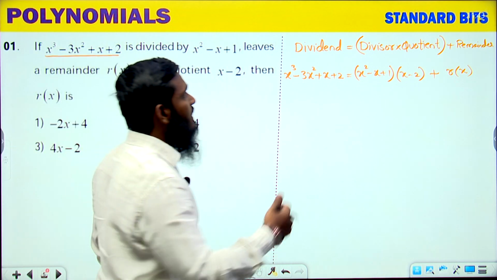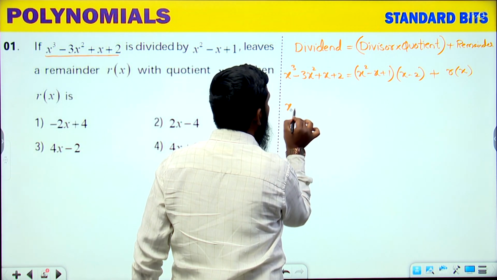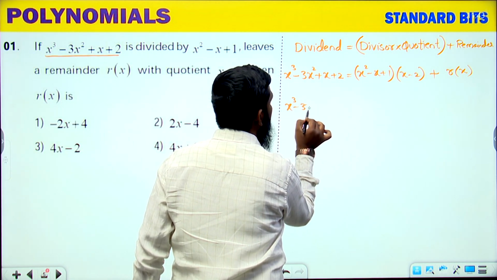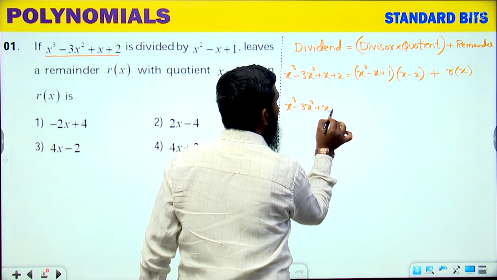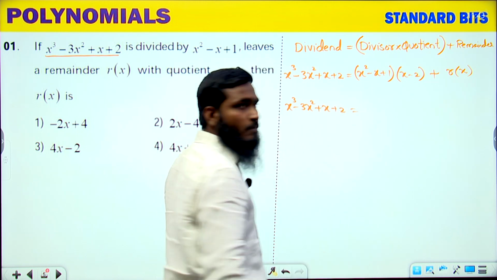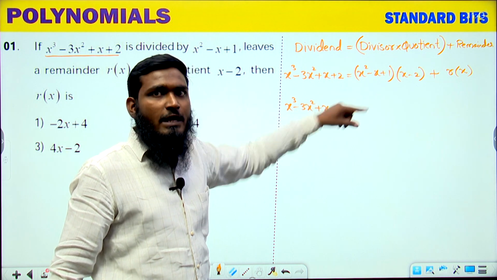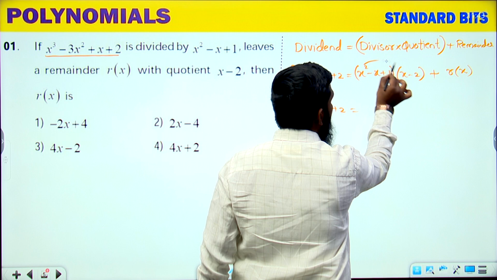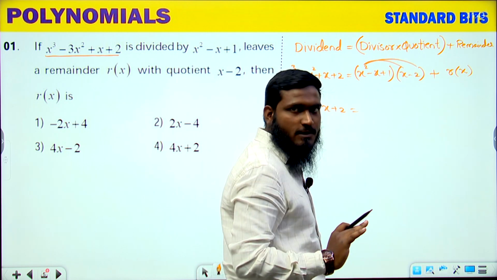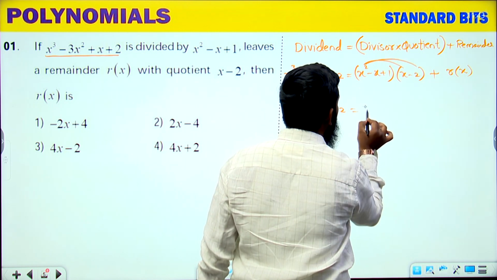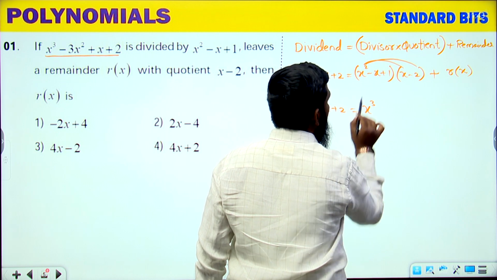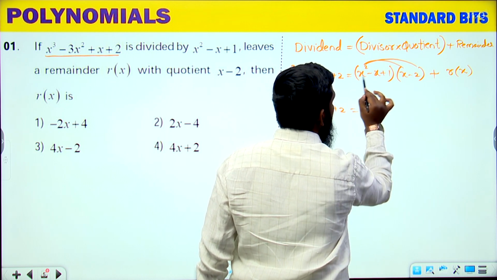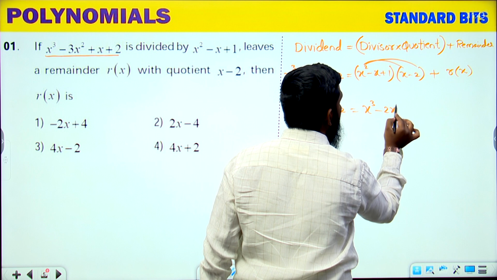Now let us see what we can do with this part. The left side we write as it is: x cube minus 3x square plus x plus 2, equals the product. Let us multiply. This x square we multiply with the two terms: x square into x is x cube, and minus x square into 2 is minus 2x square.